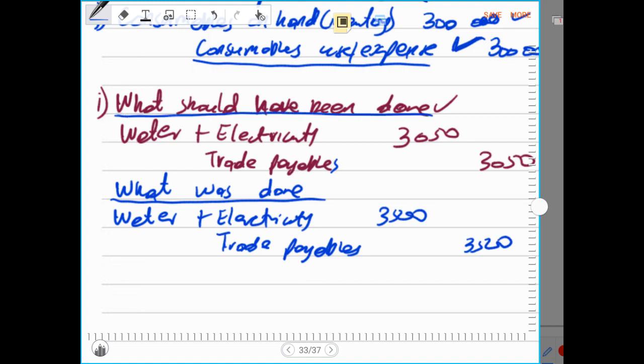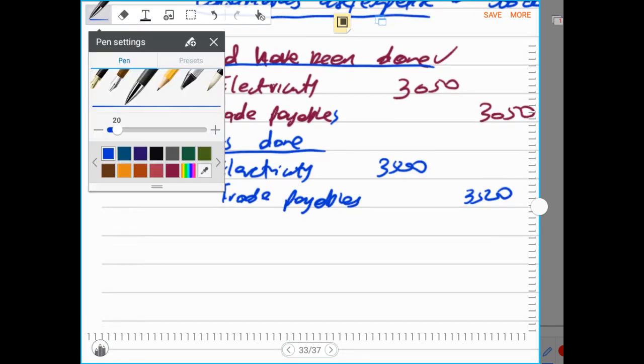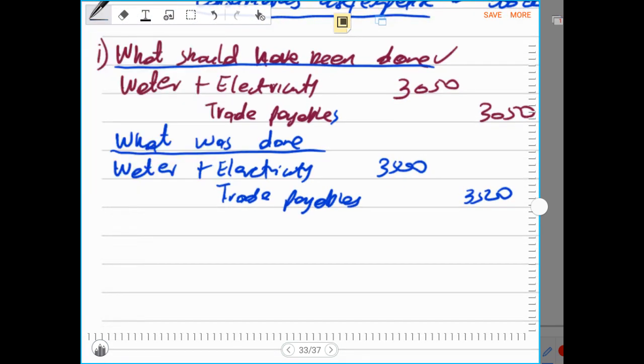We are doing the correct entry now. Correct entry. Or correct the error. This is the error corrected.